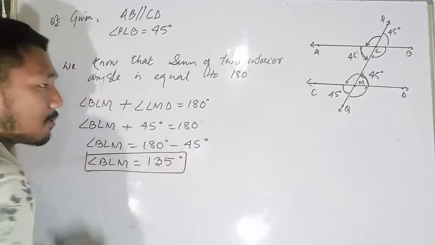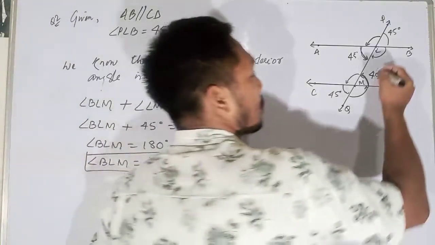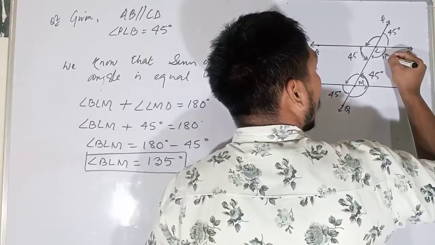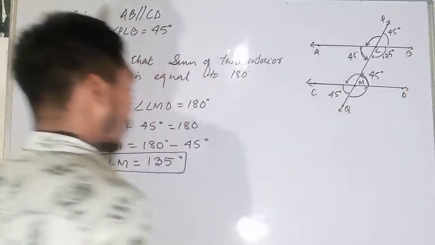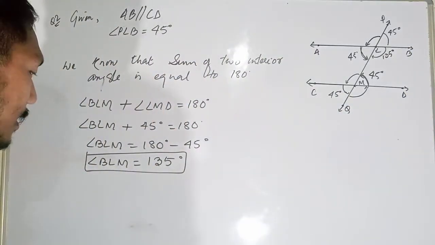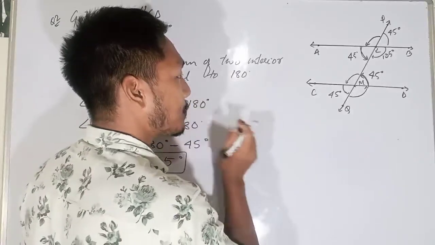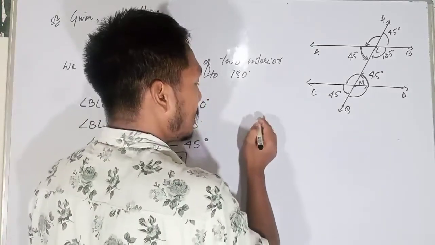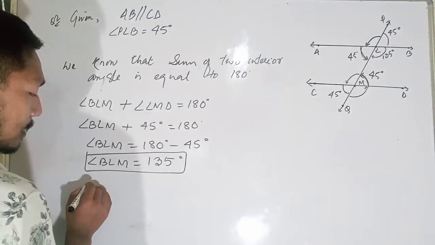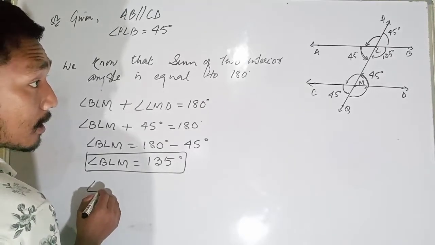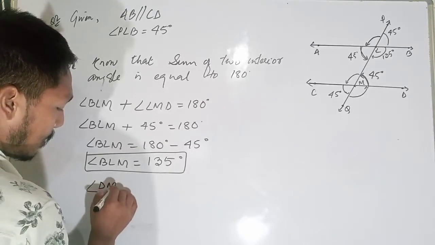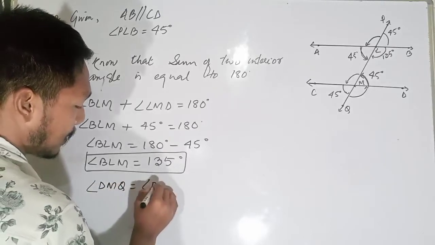So this is 135 degrees. Okay, so corresponding angles, therefore angle DMQ will be equal to angle BLM.